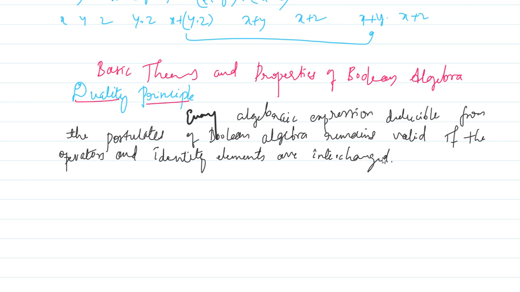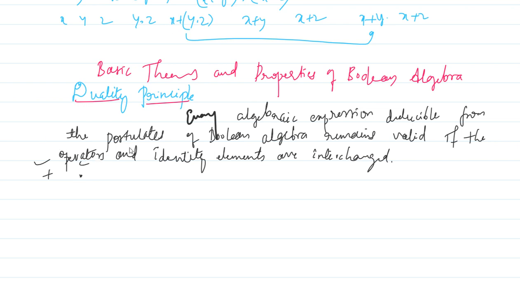Once again I will read that. Every algebraic expression deducible from the postulates of Boolean algebra remains valid if the operators and identity elements are interchanged. To make it very simple, as you know we have two operators, plus and dot. To write all the laws we have to use plus also and dot also.